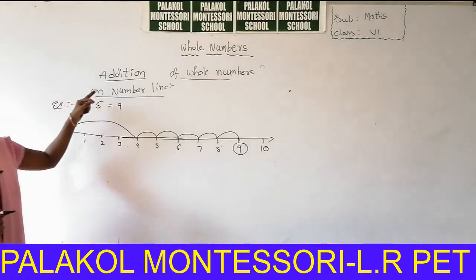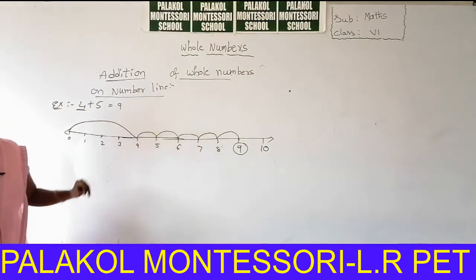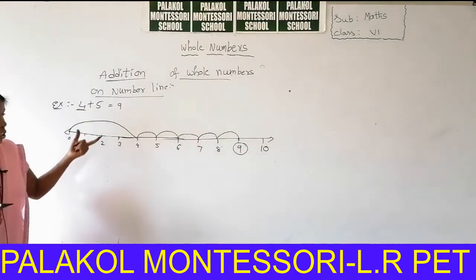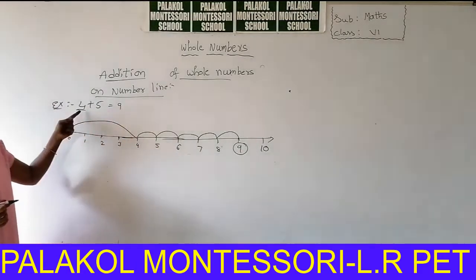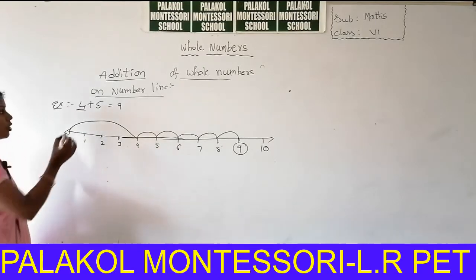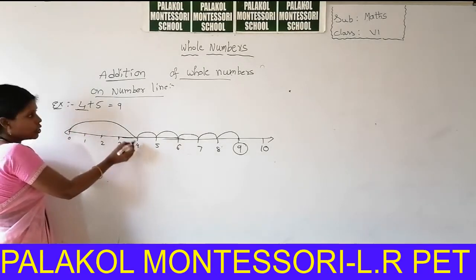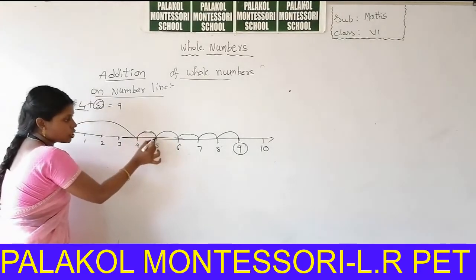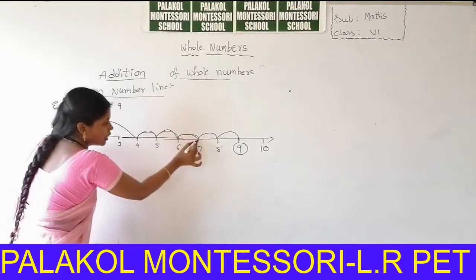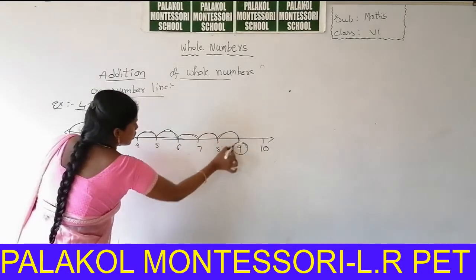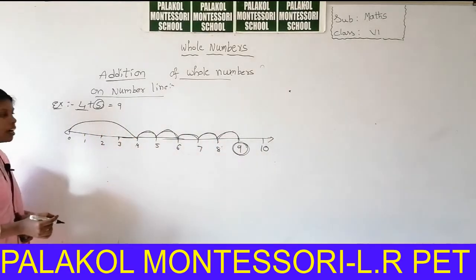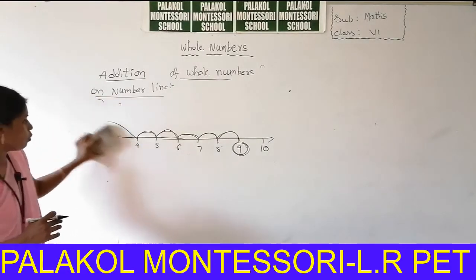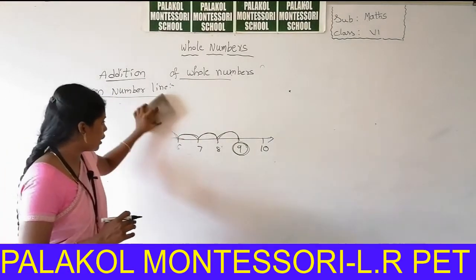So students, you can understand addition of whole numbers on the number line. First you can draw the representation of whole numbers on the number line. Next you can add the numbers. First you can take the 4. Next you can add 5 positions from 4 onwards. This is the first position, this is the second, third, 4, 5. So what is the answer? 9 is the answer.